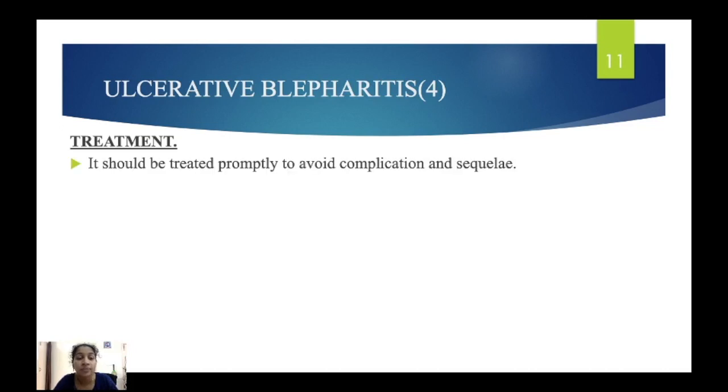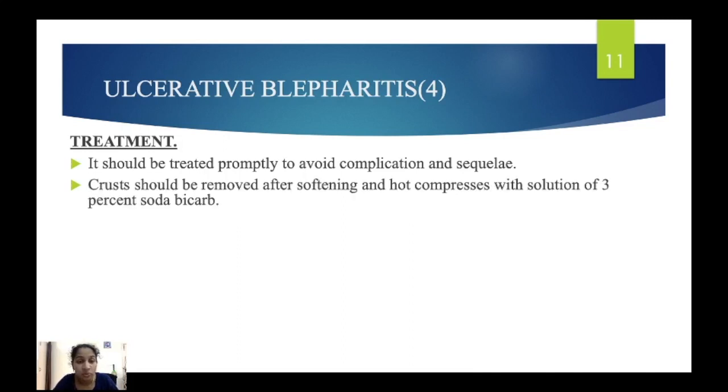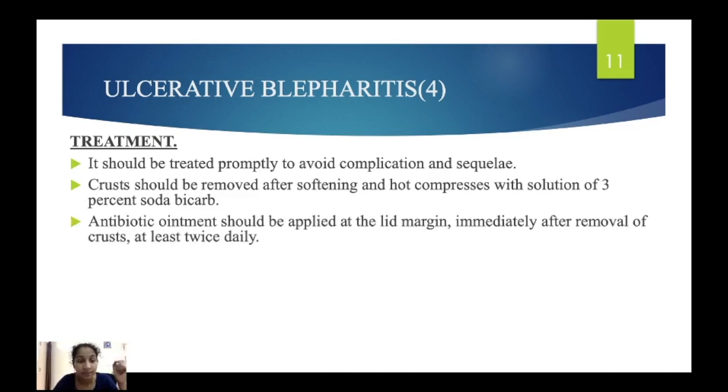Next comes treatment. It should be treated to avoid complications. So first we have to remove the crust after softening it with hot compresses with solution of 3% soda bicarb. So here also we first soften the crust using 3% soda bicarb solution. After that we have to remove the crust. Antibiotic ointment should be applied at the lid margin immediately after removal of the crust, at least twice daily. First remove the crust, after that antibiotic ointment should be applied.